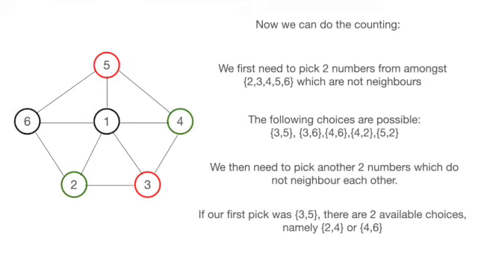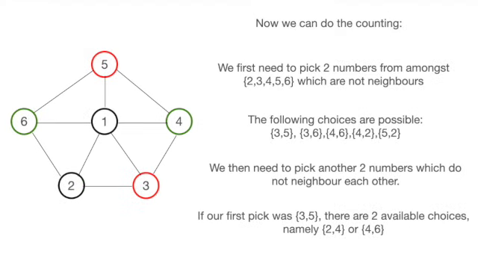The second step would be to pick the second pair to be assigned a second color. Note that there are always 2 available choices regardless of our initial choice. For example, if we have started out with 5, 3, we could have chosen either 2, 4 or 6, 4 as our second pair. All other choices would have been impossible, as they will result in neighboring vertices being colored the same.